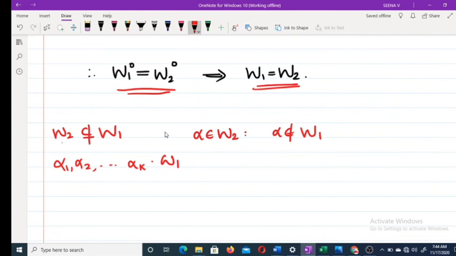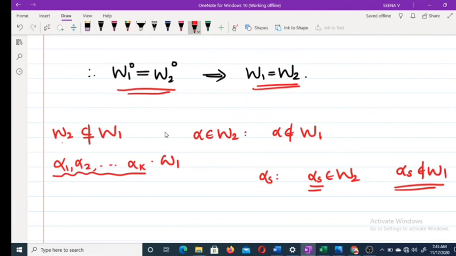So if some element does not belong to W1, it cannot be a linear combination of these elements. That means you can find some alpha s such that alpha s belongs to W2, but this alpha s clearly does not belong to W1. Hope this is clear.